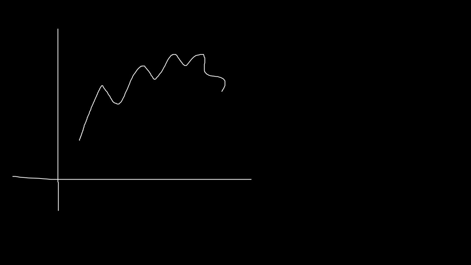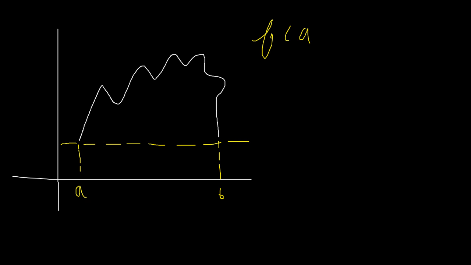Let us see that case. Let's say a graph looks something like this. This is my starting point, and it goes like this and comes back again like this. Any graph can be assumed here. This is my point A, and this is my point B, and it is given that f of A is equal to f of B. This graph is continuous and differentiable.